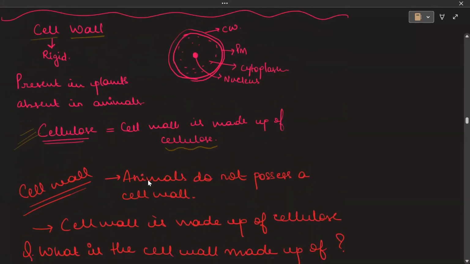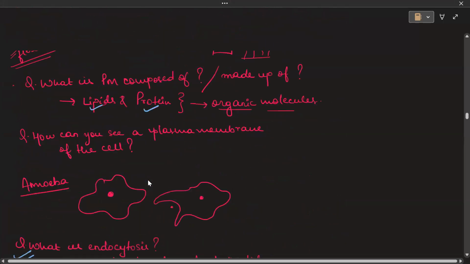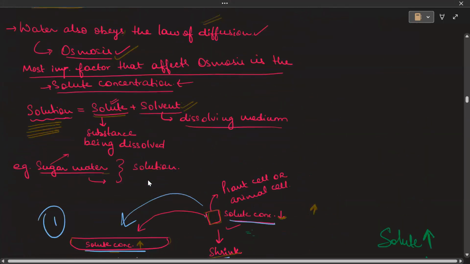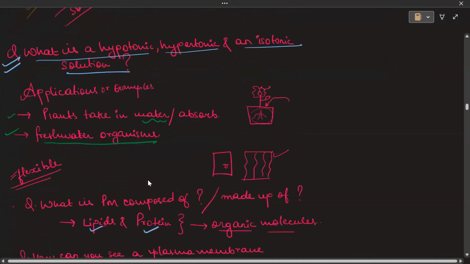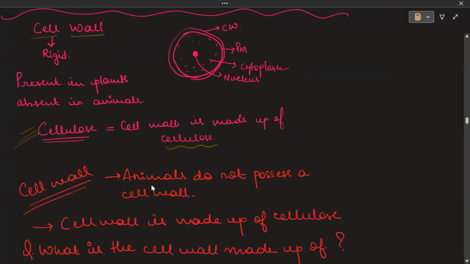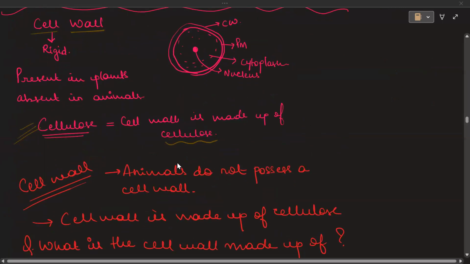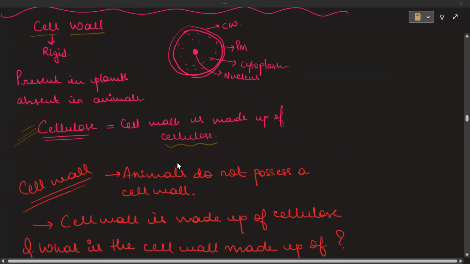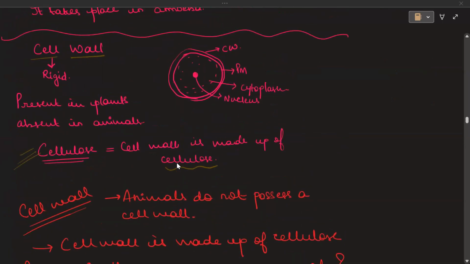Now moving forward, let us talk about the cell wall. Up till now we have discussed the plasma membrane. What is it made up of? Lipid and protein. The plasma membrane is very flexible and semi-permeable, but the cell wall is rigid. It is not that flexible.